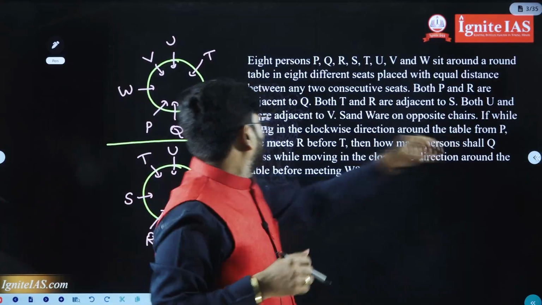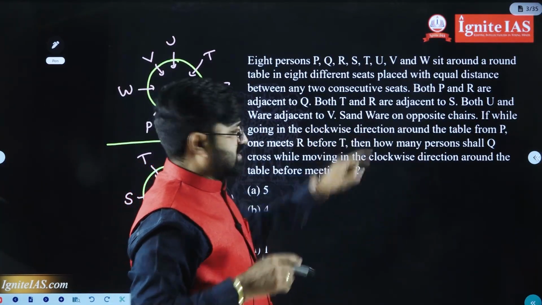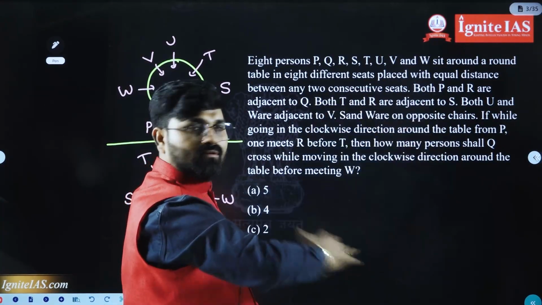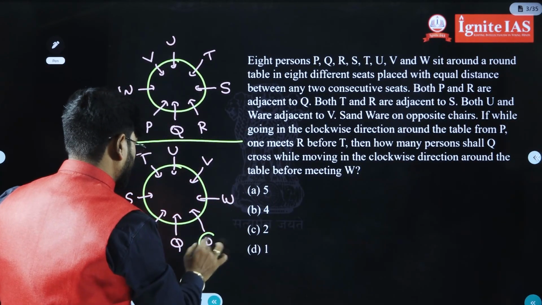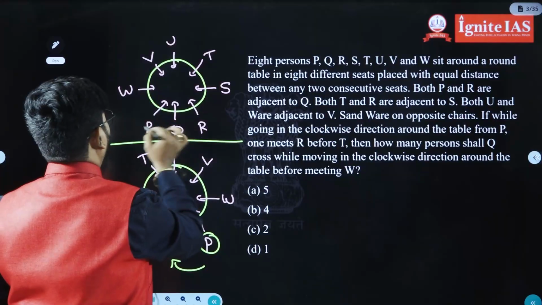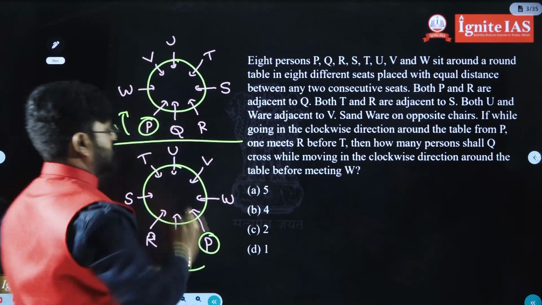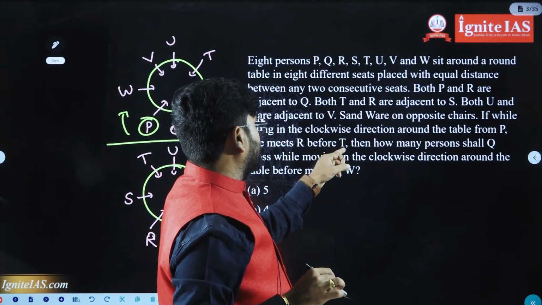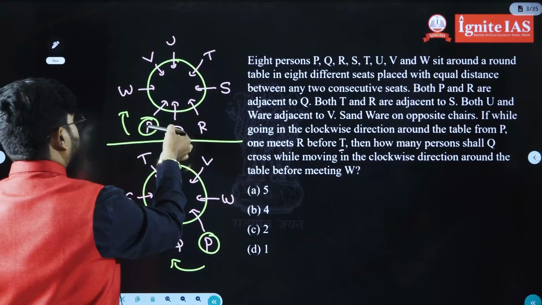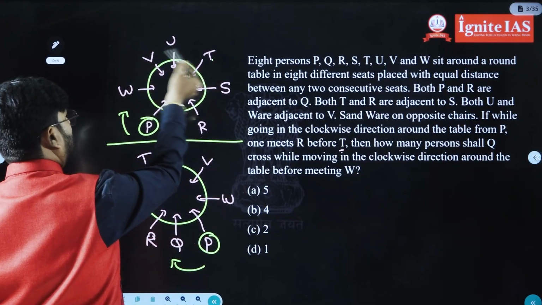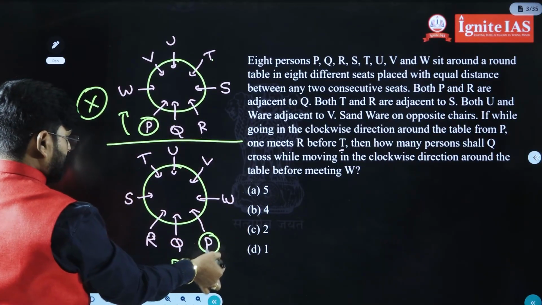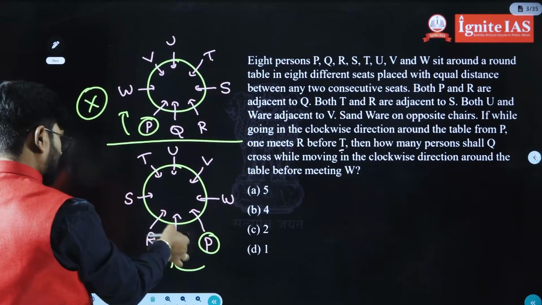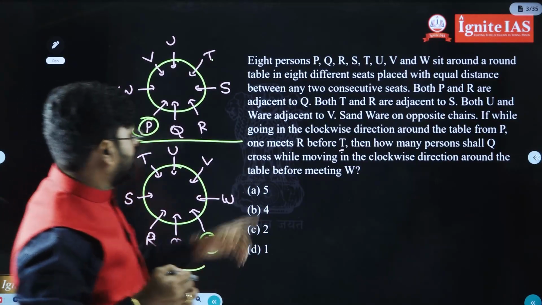Now, the question. Going in the clockwise direction means like this. Around the table from P, going in the clockwise direction, one meets R before T. Before T, R should be there. See, before T, is R there? No. This condition is eliminated. So from P, moving clockwise, before T, R is there. This is the condition we have to take.